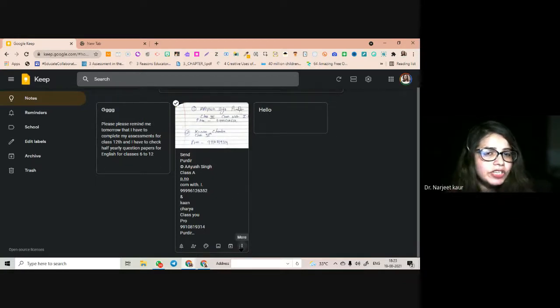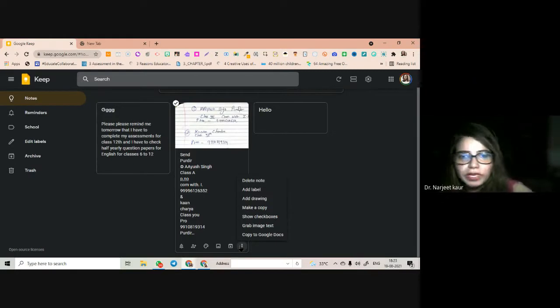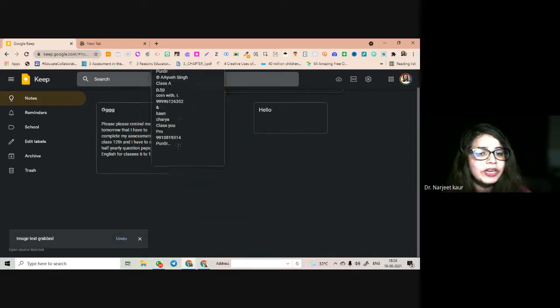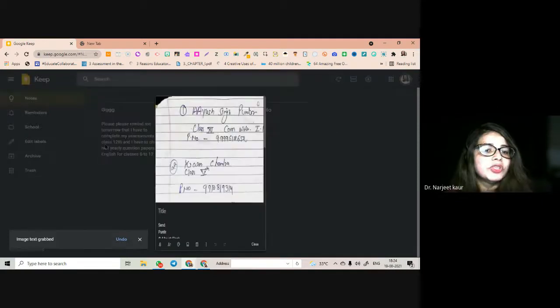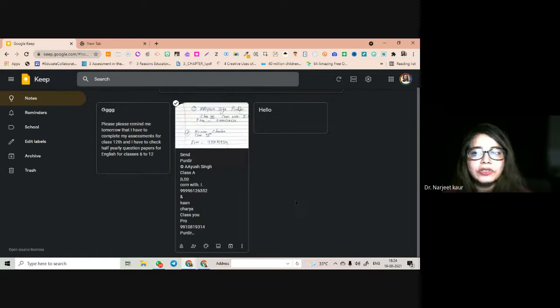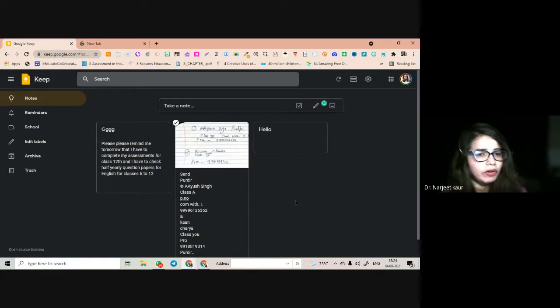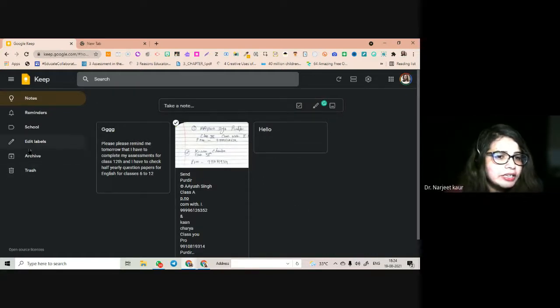Next time when you go into your Keep from your desktop or something, you can grab the text. The option is not available on the phone, but this option is available here. You can grab the text and you can do a lot of awesome stuff with the image, with your voice note. And also one more thing I wanted to tell you, you can add labels also.